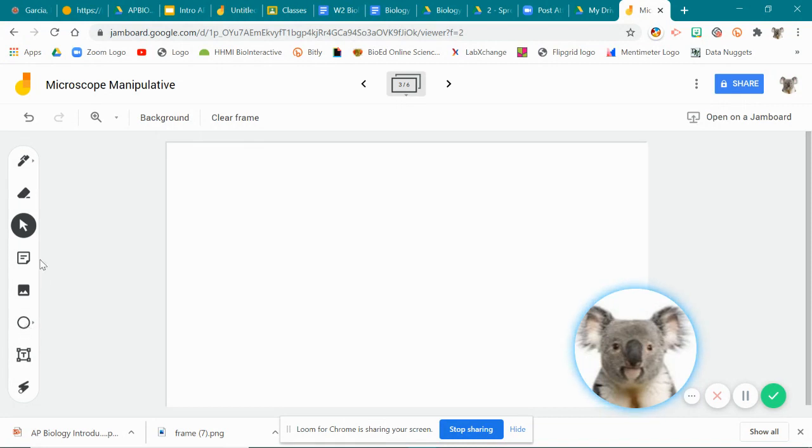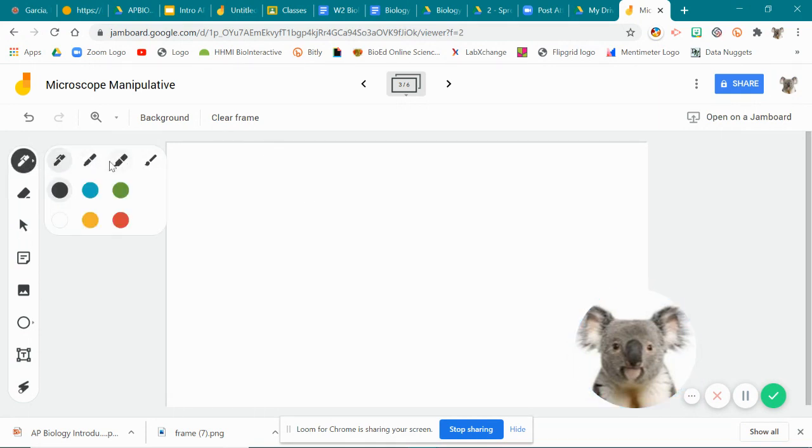All right, you have your cursors here, all the different things you can use, your toolbox, to create your, in this case, manipulative. And so there is a place for you to write, right? So you can choose your pen style, as well as the colors.